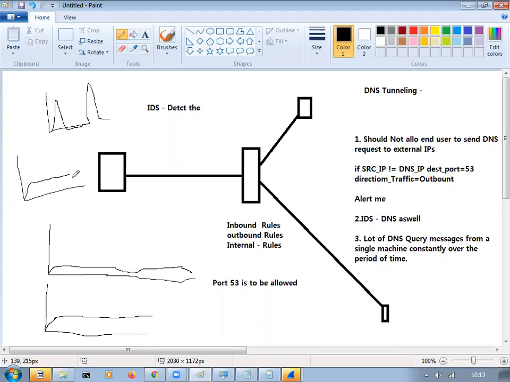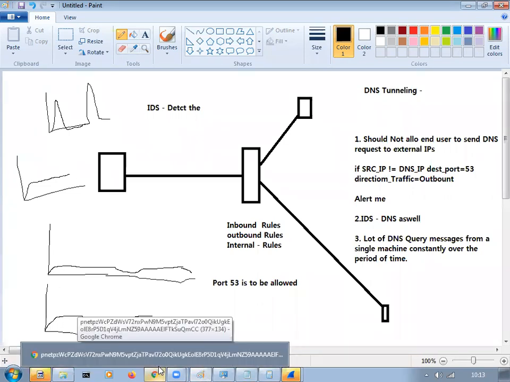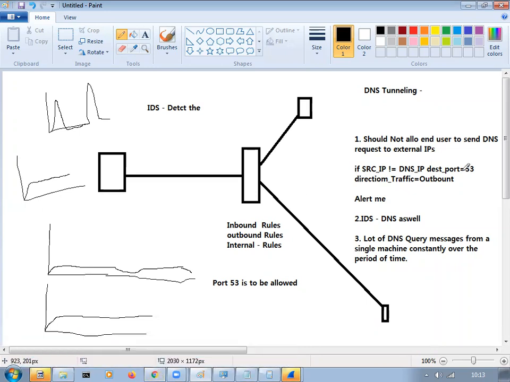If it is continuous, no one would be doing that. Is it like every 1 second I'll be browsing a new website and requesting? No, as an end user, if it is organic traffic, no. But here, what is happening is that to port 53, every 3 seconds, some amount of data is coming as a request and going out. Every 1 or 2 minutes, some specific amount of data is coming as a DNS request and going out, from one system only, consistently.